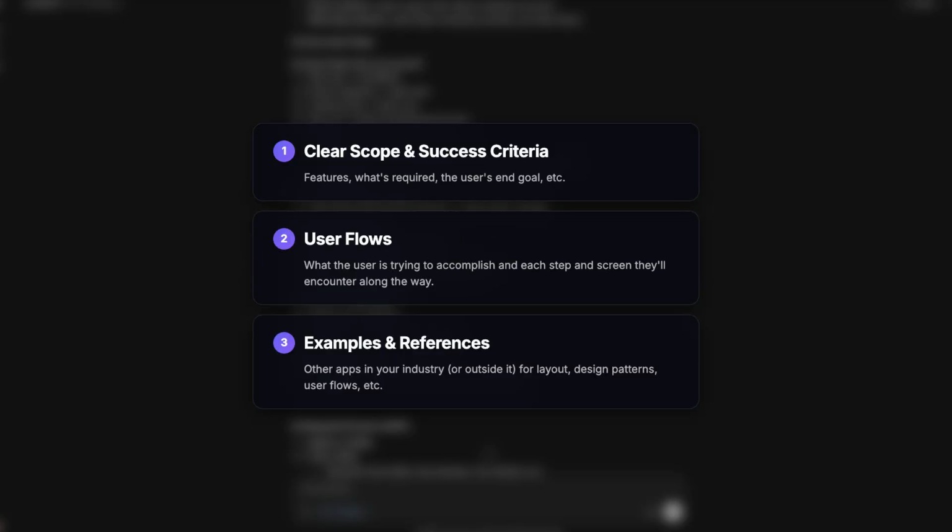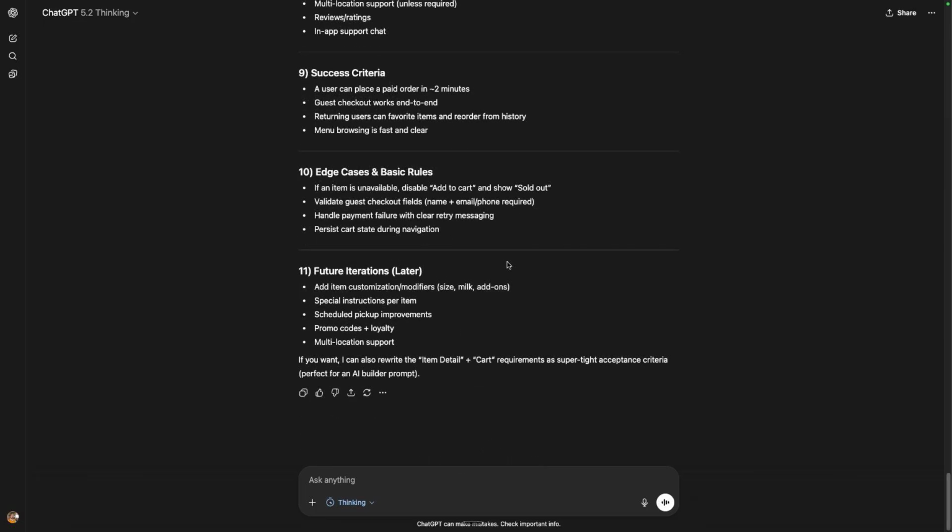And then examples and references. This isn't required, but you can mention other apps in your industry or even outside it for examples of what you'd like to incorporate, such as pieces of layout, design patterns, user flow, etc. So this is great. The next step I would say is you could easily jump into a builder app. Like we're going to be using Lovable first.